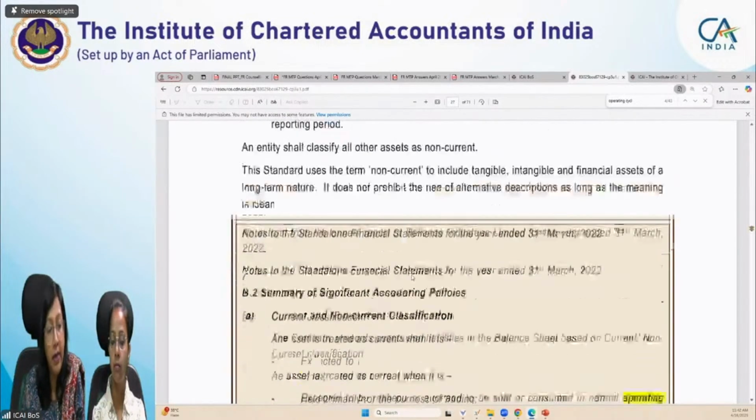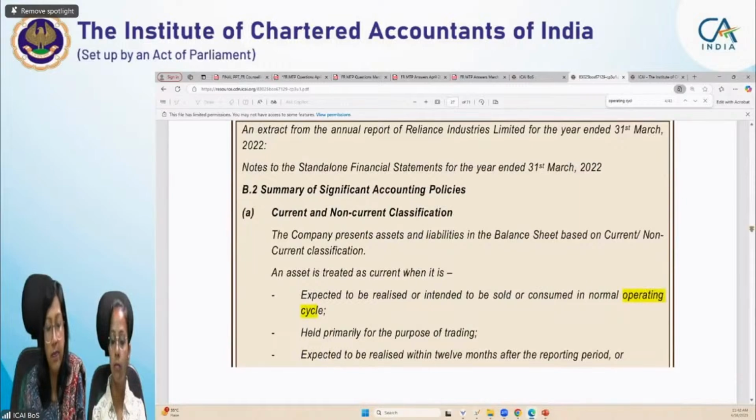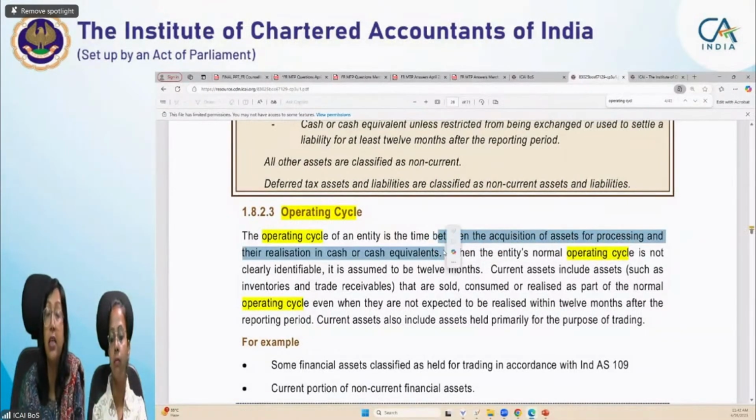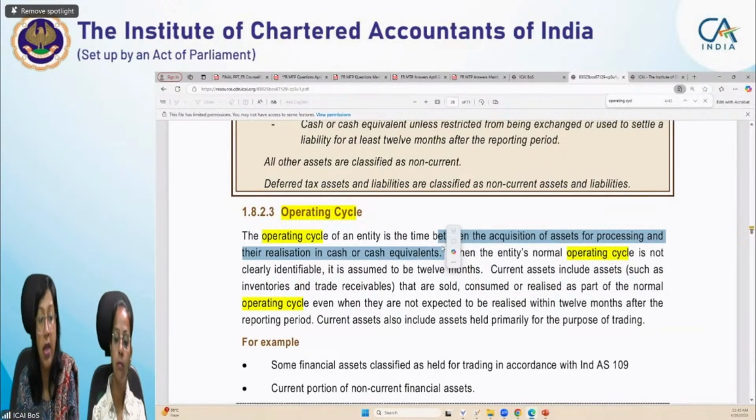Another criterion to identify the operating cycle here is: the operating cycle of an entity is the time between the acquisition of assets for processing and their realization in cash and cash equivalents. This is very important, the beginning time and the end time. Acquisition of assets for processing means raw material. If it is your manufacturing entity, you will take the raw material, process it, and then convert it into finished goods, then sell those finished goods, and after selling, you receive the money in cash and cash equivalents. The entire time this process takes is your operating cycle. So in the case of manufacturing, it is acquisition of assets for processing. In the case of a trading company, it is acquisition of assets for sale.